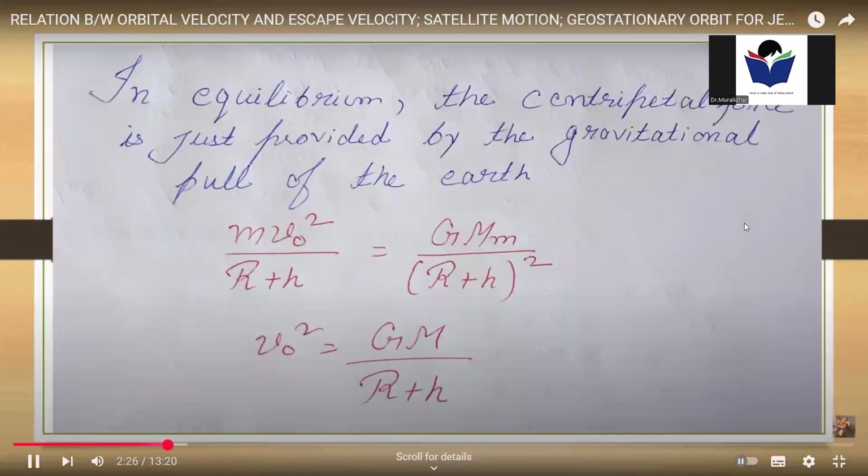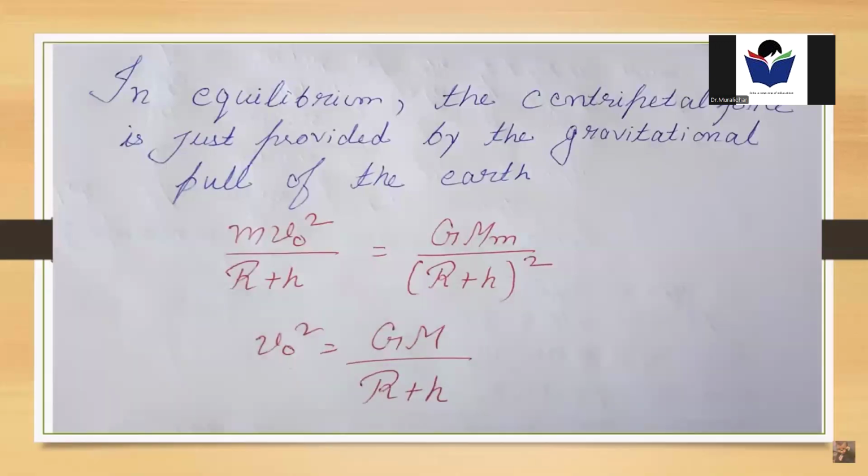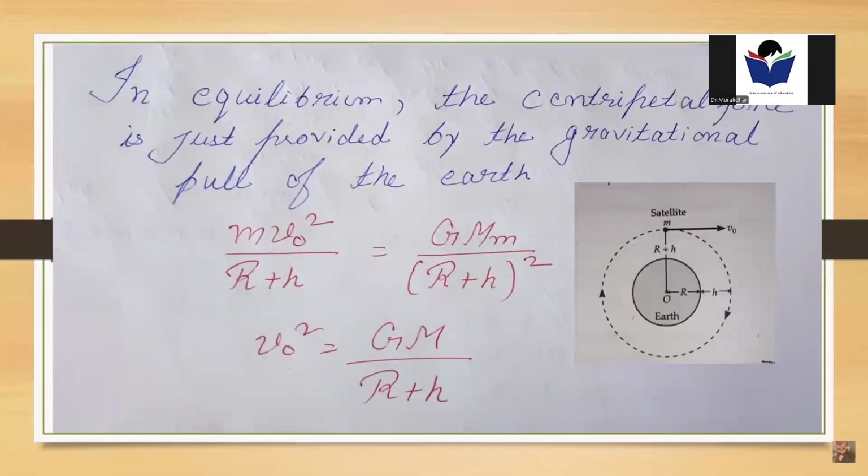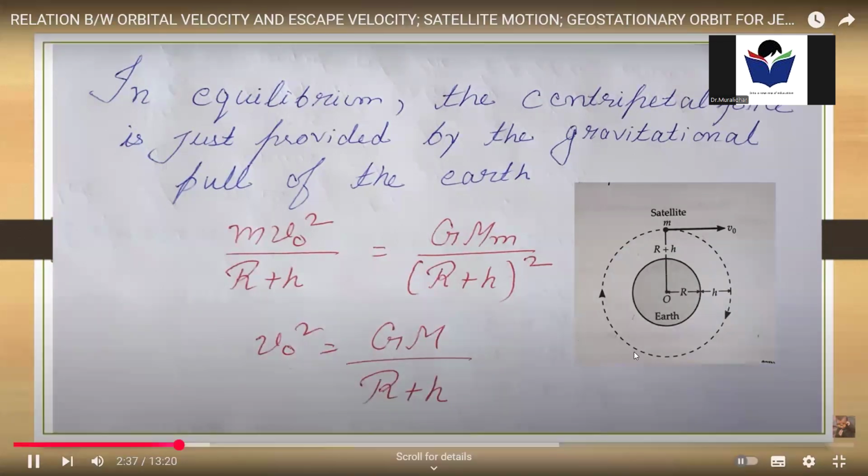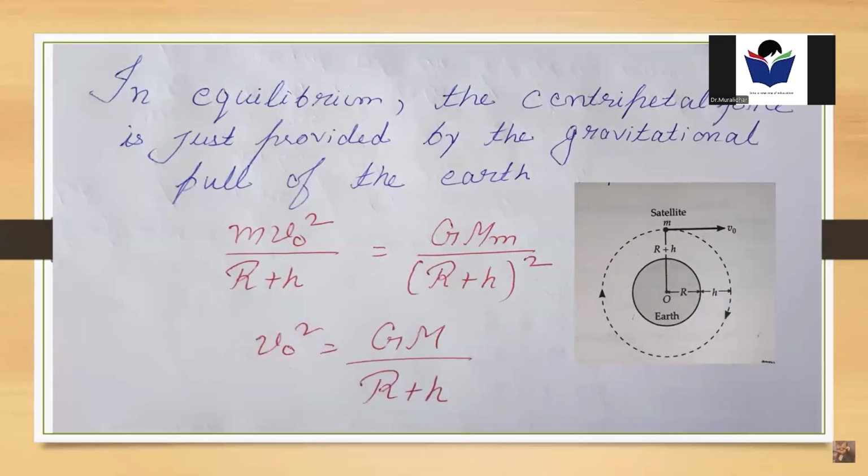To put the satellite into its orbit around the Earth, there is a requirement of the orbital velocity. Orbital velocity makes the satellite move in its orbit around the Earth in a circular path. So there is one force that is required to make the object revolve in a circular path, and that force is a centripetal force.